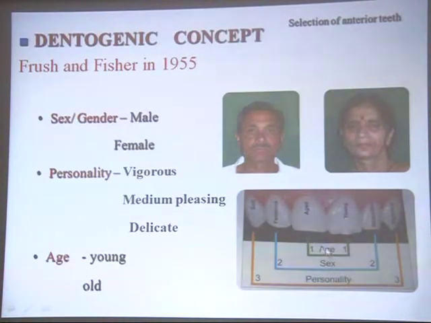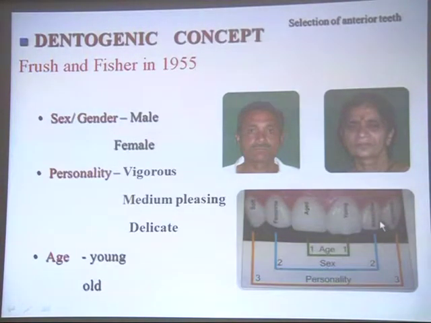This can be seen here, you can see the difference between the two central incisors. This is the central incisor where the patient is young. Here you can see the mamelons, meaning the natural curvature of the tooth has been maintained. As you know, as the age advances, because of function, the incisal edges of the teeth get attrited and become thick. So if you look at this tooth, you can easily identify that this is the tooth of the young person, and this is the tooth of the old person.